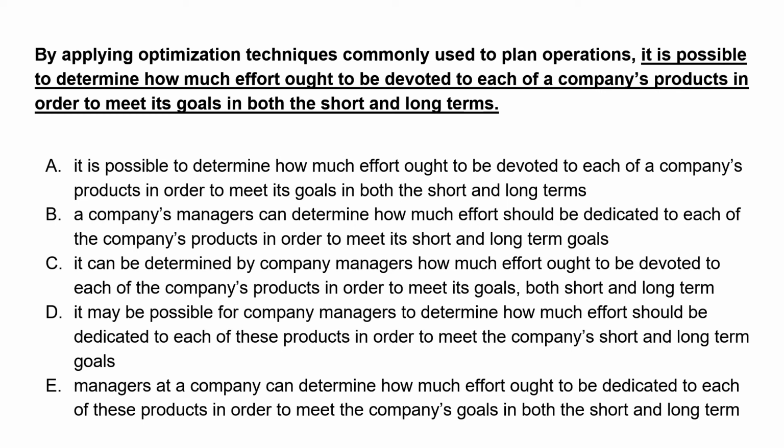So we can read B and E. B says the company's manager. So I'm looking at E while reading B. You should also do that. How much effort ought to be dedicated to, should be dedicated to, each of the company's products or these products in order to meet the company's goals. So it says company's products. I'll go on this. Okay, it was ought and should also.